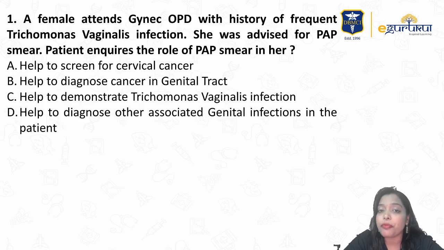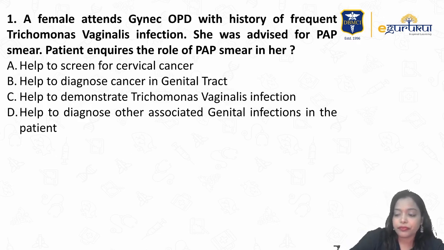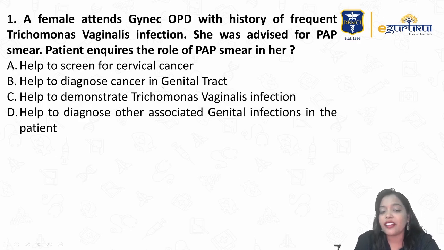So what is the purpose of me checking the pap smear on her? It is to check whether she has any cervical changes, right? So it helps to screen. So what is the role of pap smear? It helps to screen for cancer cervix. The option "helps to diagnose cancer in the genital tract": some students told me they chose "helps to screen cancers of the genital tract". If the option had been that, I would probably have gone with it. But the option I got from the majority of students is "helps to diagnose cancer in the genital tract".